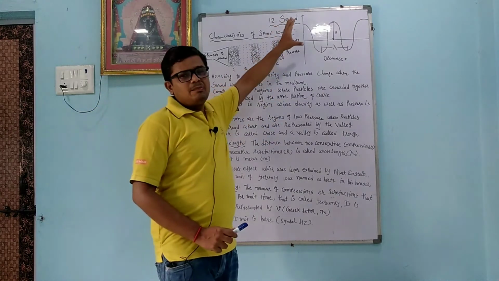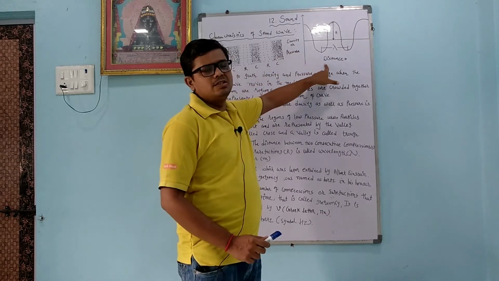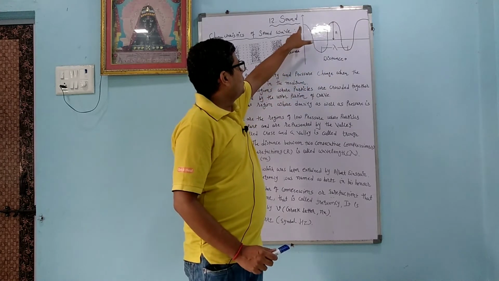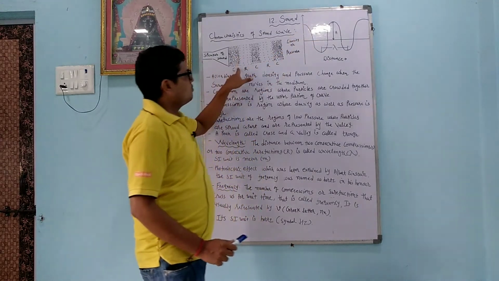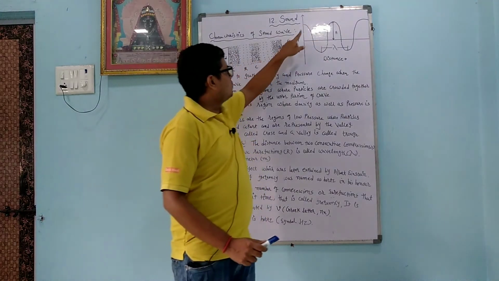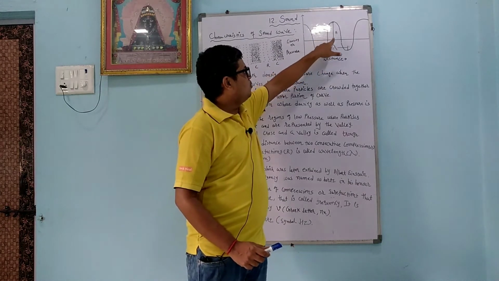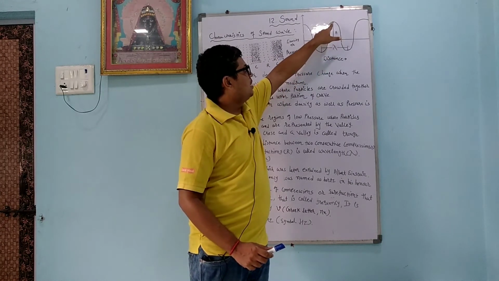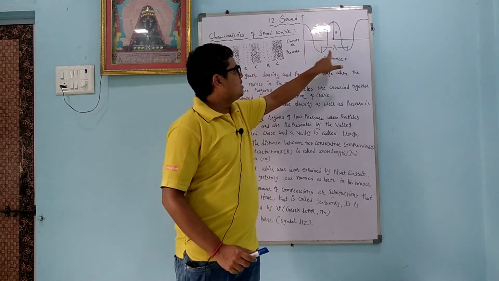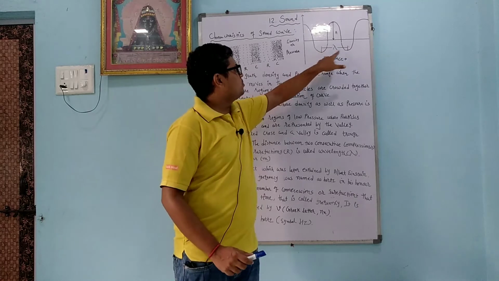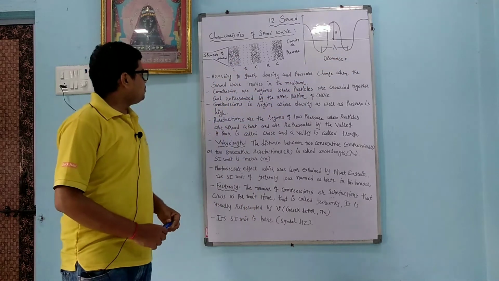The same thing we can understand by the graph. Here we draw the graph of density or pressure versus distance. So we think about what happened: initially the density increases in the case of the compression. In the case of the rarefaction, density decreases. Here we have amplitude, the maximum displacement of the particle, that is called amplitude. The distance between two successive troughs is called the wavelength. We will learn more in detail.